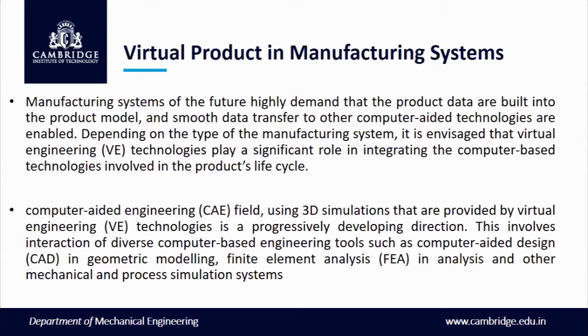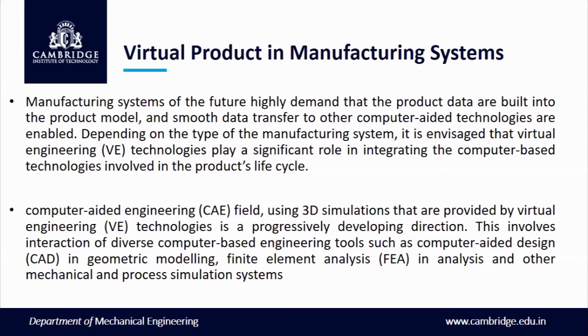So automatically, when the manufacturing system has a good amount of accuracy, a good amount of production, and a good model, all of that will be possible in terms of a virtual product converted into a good manufacturing system.